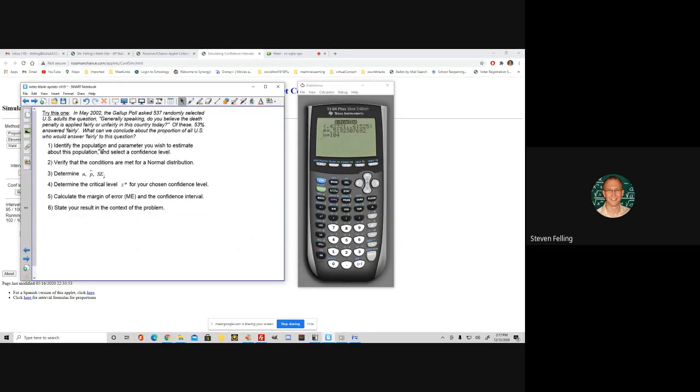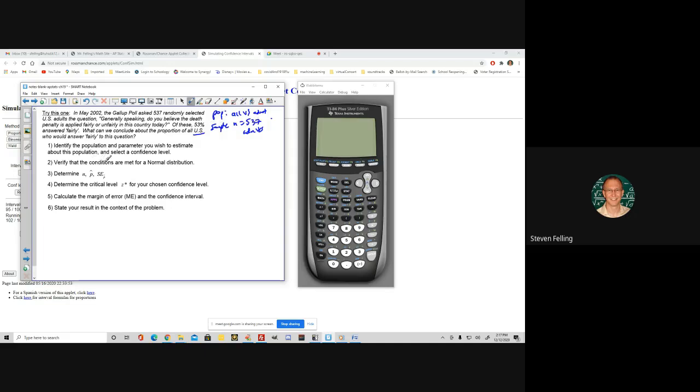First of all, if you want to think about a procedure, you can say identify the population, the parameter you wish to estimate, and we'll select a confidence level if it's not provided. So what we're talking about here, the population is all U.S. adults, and the sample is n equals 537 adults that were asked the question. So there was a randomly selected sample of 537 that we're estimating.